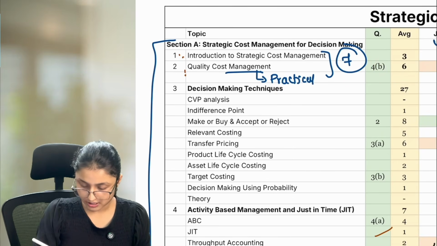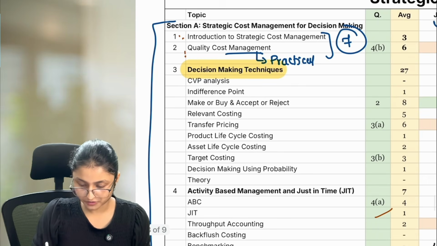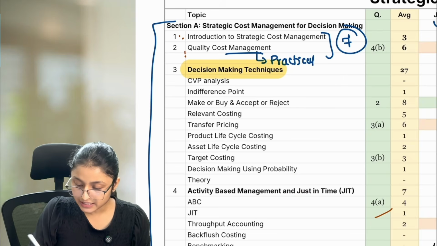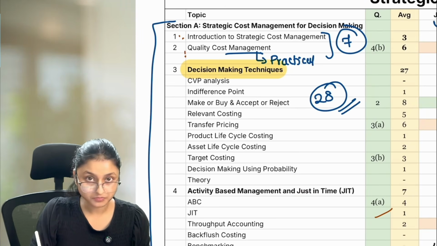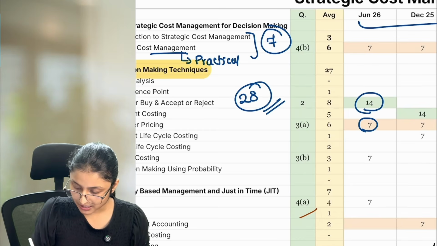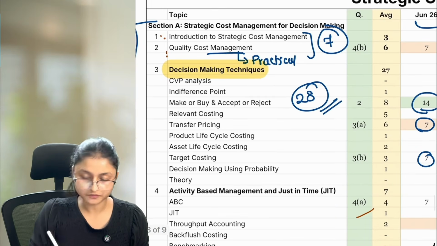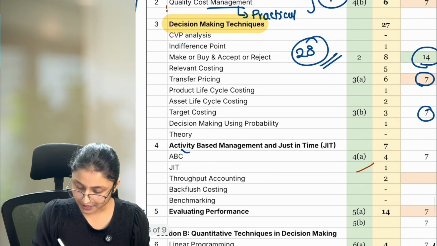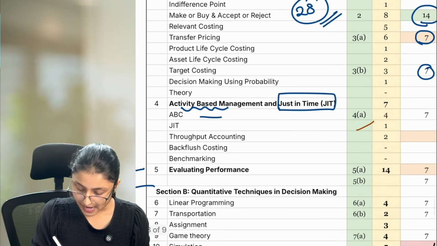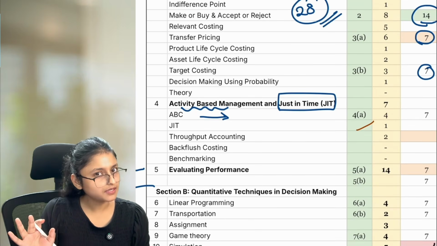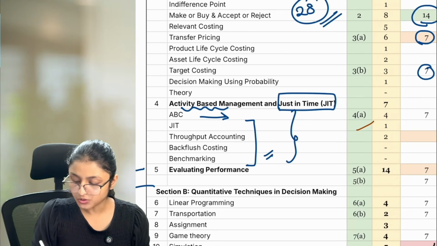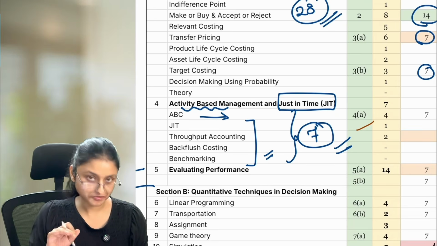Then there is a third chapter. This is huge. This is going to be a very interesting chapter for all of you, and this covers a lot of topics. A total of 28 marks can be asked from this particular chapter: a 14 marks full-fledged question and 7 marks sub parts from different topics of this chapter. Okay? Then we have the activity-based management and just-in-time topic. Here we have activity-based costing, which you see in management accounting also, and then there are a lot of different topics also here, and in total a 7 marks long answer question can come from this chapter.